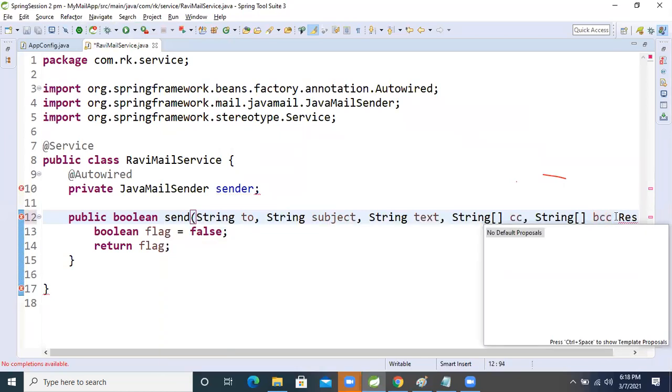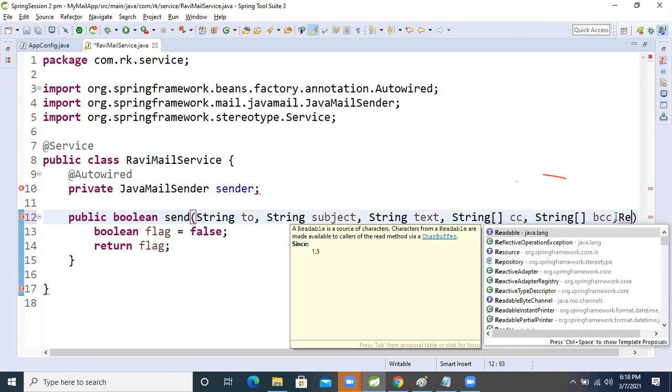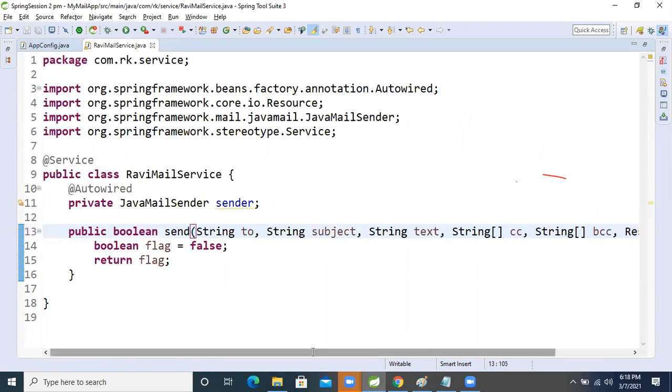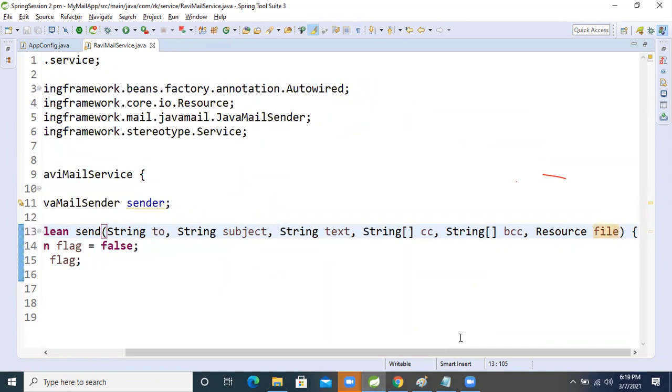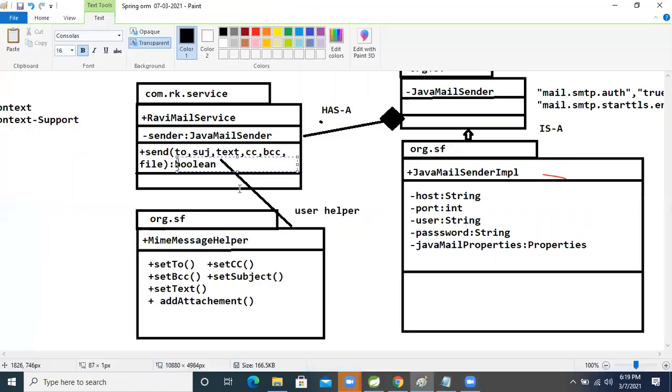The Spring framework gives Resource, and I'm just taking it as file. The end user will attach the file also. For that we decided on an argument of the method. By seeing this UML diagram, did we get the point or not?